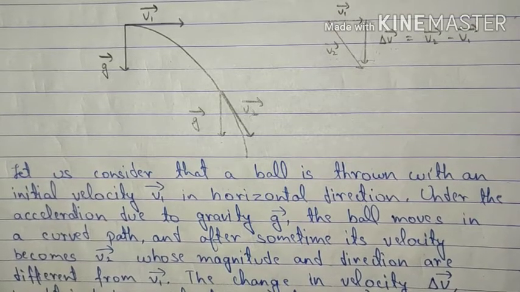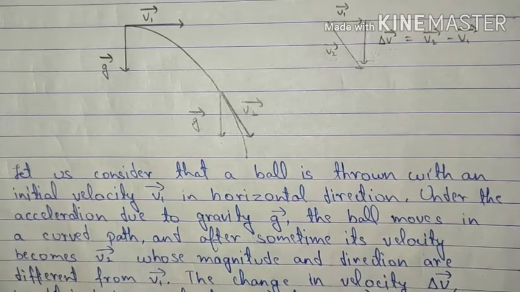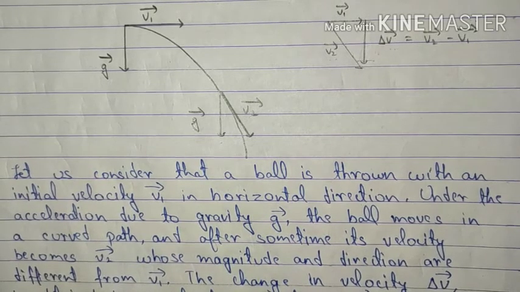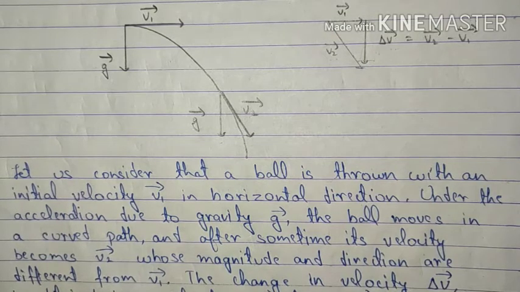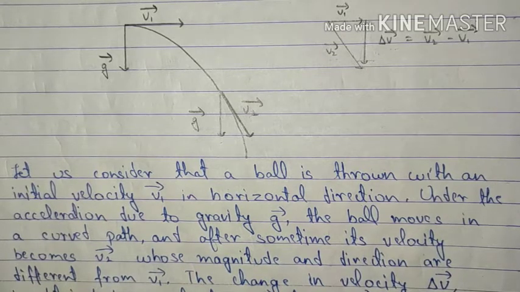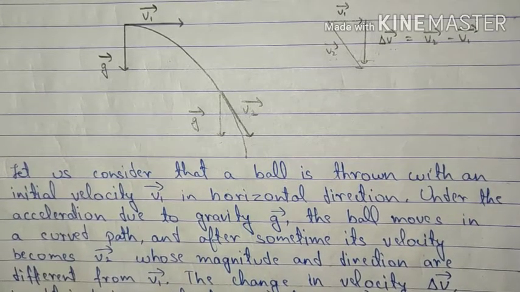So what we can say over here is that the time taken by both the balls to reach the ground will be equal, because in both cases the motion is not depending upon the initial velocity, or the horizontal velocity. It only depends upon the vertical velocity, or you can say it only depends upon gravitational acceleration.